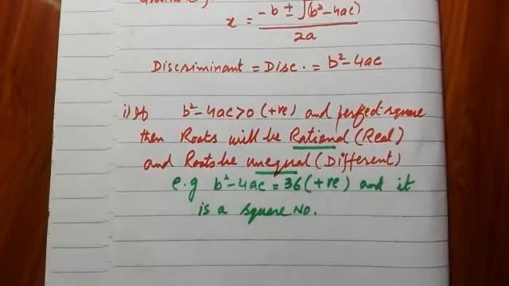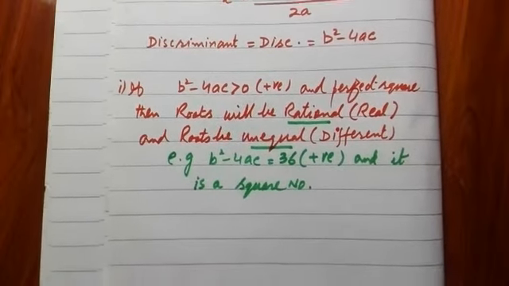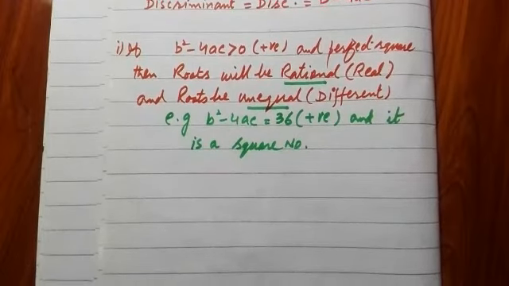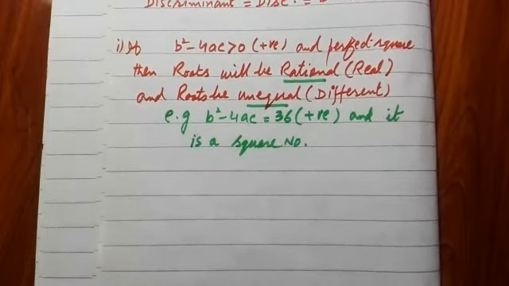So the point number one is discussed: the roots will be rational and unequal if discriminant is positive and a perfect square.